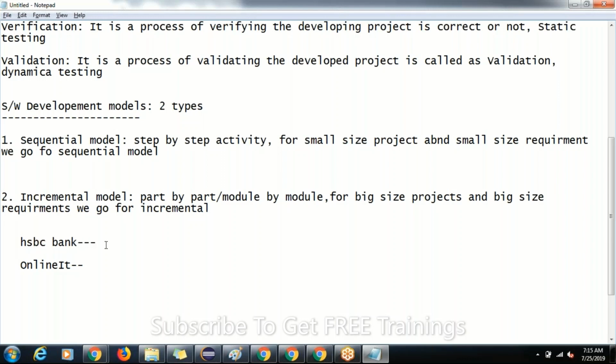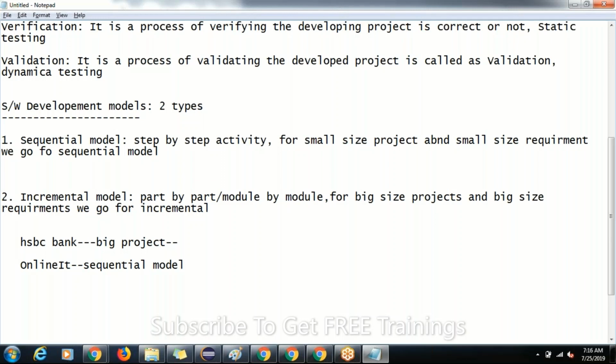Is this a big project or small project? It is a very big project. For such type of project, we go for the incremental model, guys. And coming to online IT Vidya, it is a bit less compared to HSBC Bank. So let us assume that this is a small size project, and we go for the sequential model, step by step activity. So this is what the sequential model and incremental model are about.